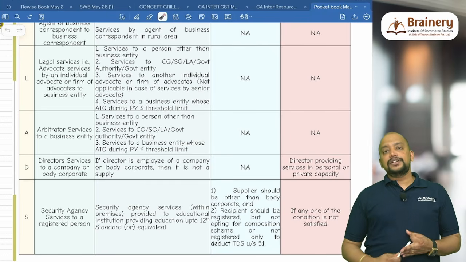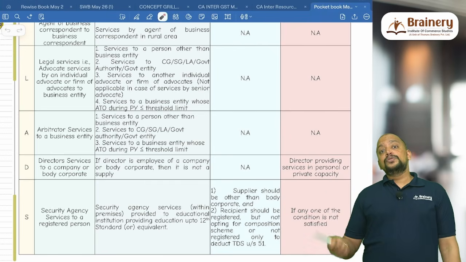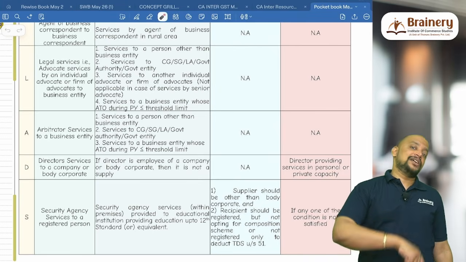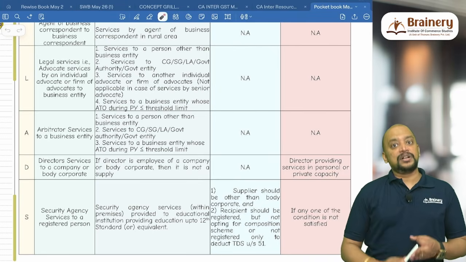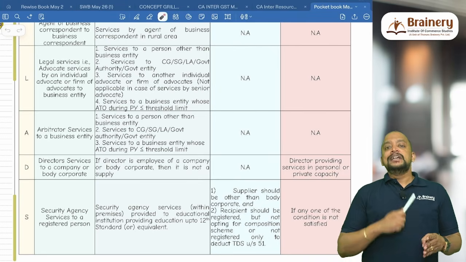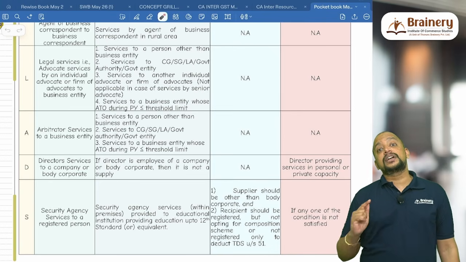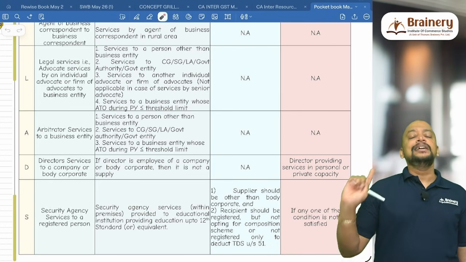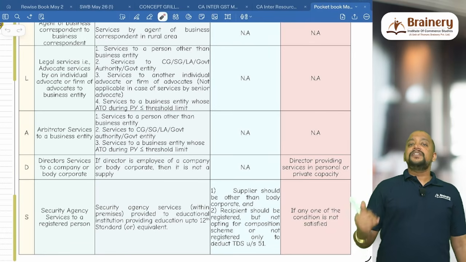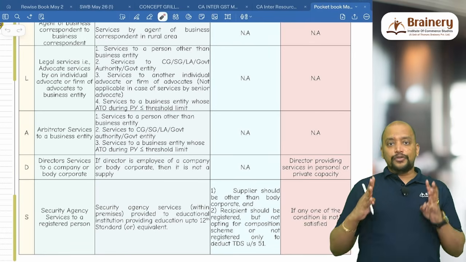If they provide services to a business entity whose turnover during the previous year does not exceed the threshold limit, it is exempted. If they provide services to the Central government, state government, local authority, government authority or government entity, then it is exempted. So these are the 4 exemptions.